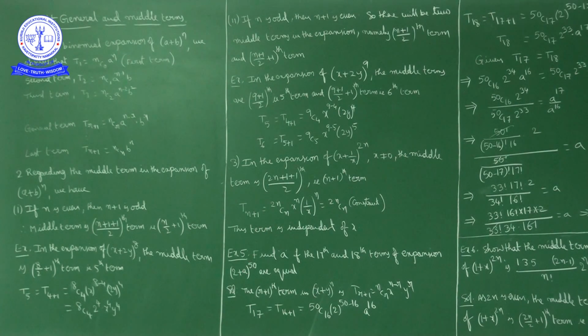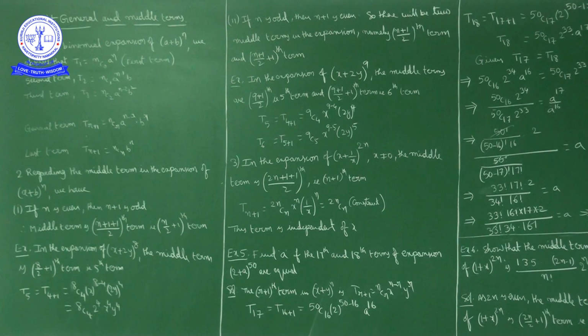Okay. So T17 is nothing but T16 plus 1. Tr plus 1 is equal to nCr x power n minus r into y power r. What is x? 2. So 2 power 50 minus 16 into y power r. What is y? a power 16. So what we have: 50C16 into 2 power 34 into a power 16.